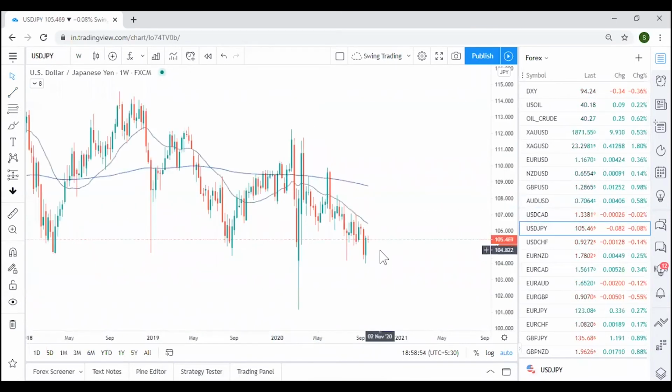Once the dollar has good clarity, that does not mean you trade on all the dollar pairs. You need to diversify. Just trade on two strong dollar pairs. For example, out of all, I would not trade GBP USD just now. Rather, I'll give more priority to Euro USD, or let's say AUD USD, where one currency is weak and one currency is strong. Here GBP is looking slightly stronger and the dollar is anyway strong.